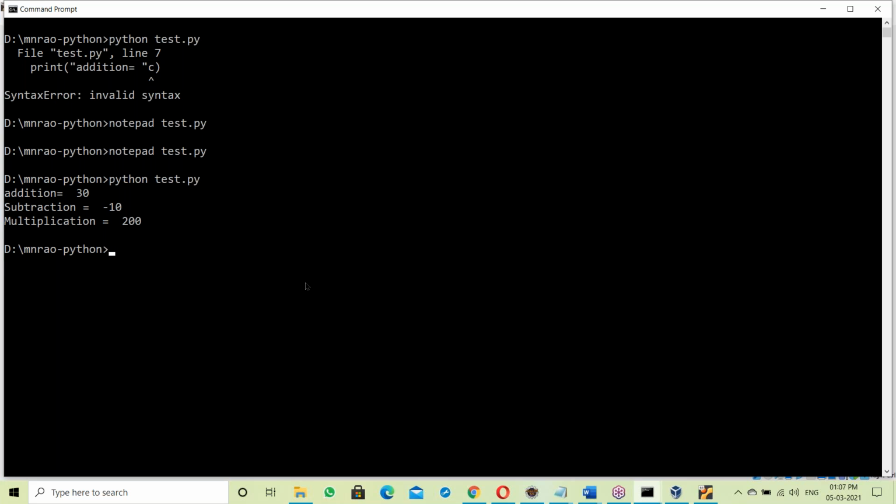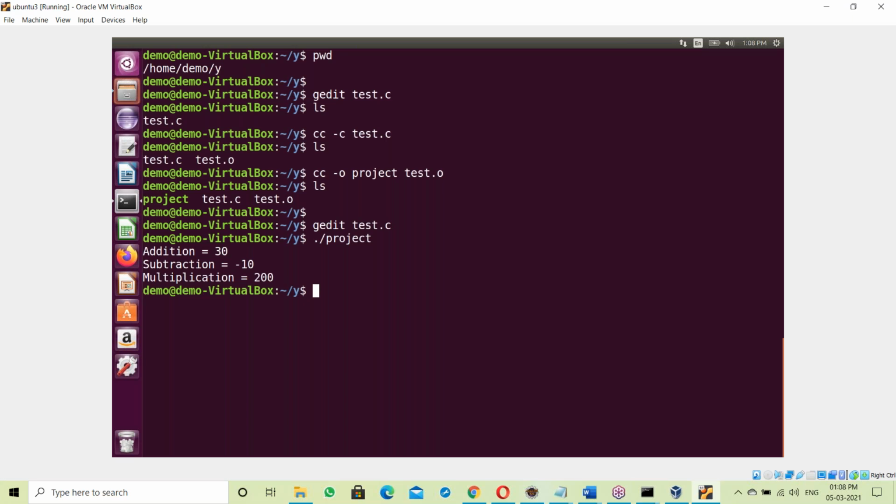Python, yes, it's directly executed and generates output. Directly we got the output here. Okay, no exe is created. But in C language, what happens here? An exe file is created, and that exe file generates the output. So in the case of C language, the exe file is executed and gives the output.